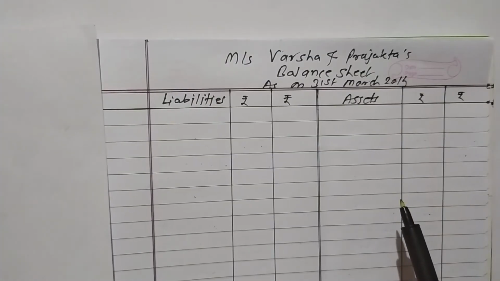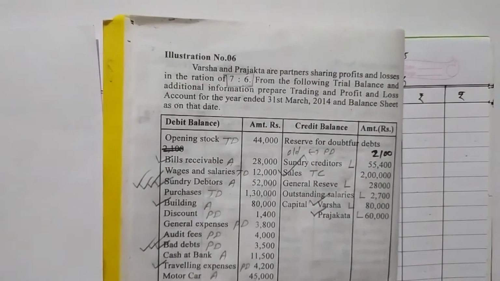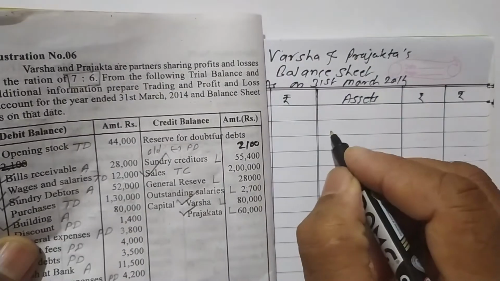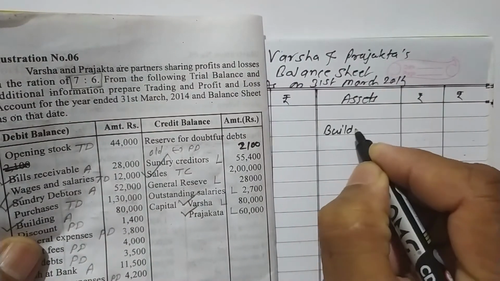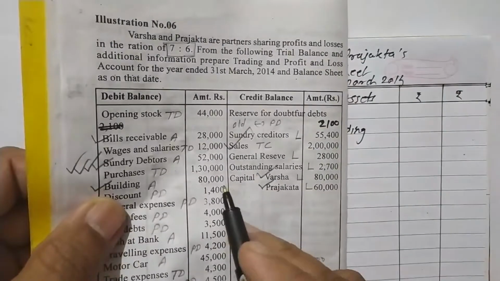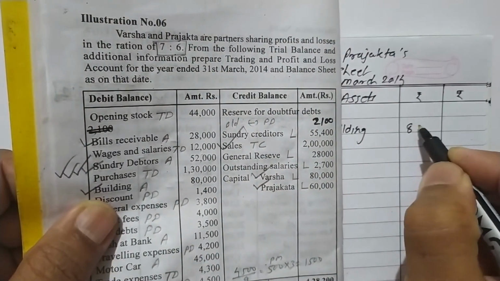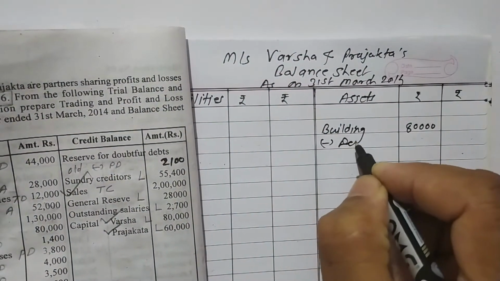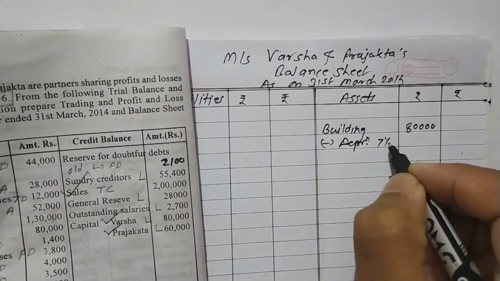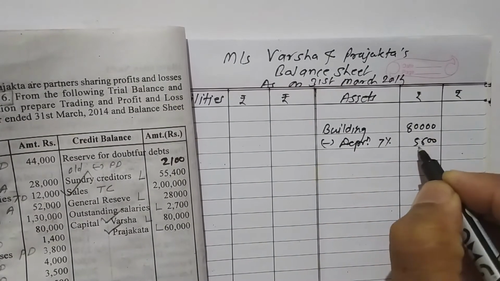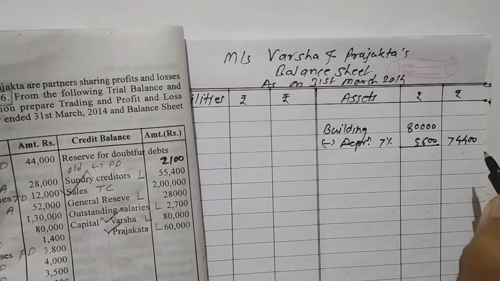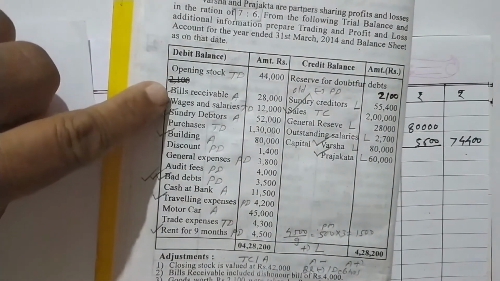On the asset side, first we have to find out the fixed assets. See the fixed assets on the debit side. Here, building is a fixed asset. We write building on the first line, rupees 80,000 in the inner column. A tick is given, so we have to subtract the adjustment: depreciation at 7%. It comes to 5,600, and the subtraction comes to 74,400.